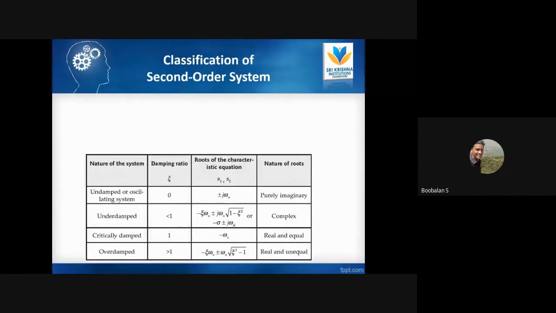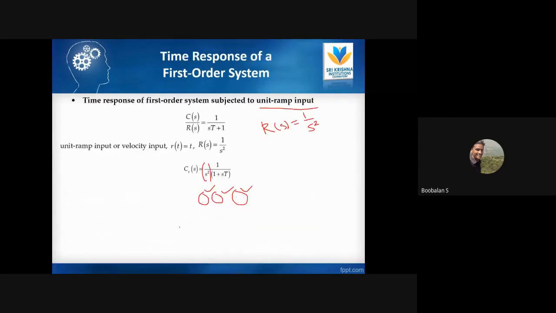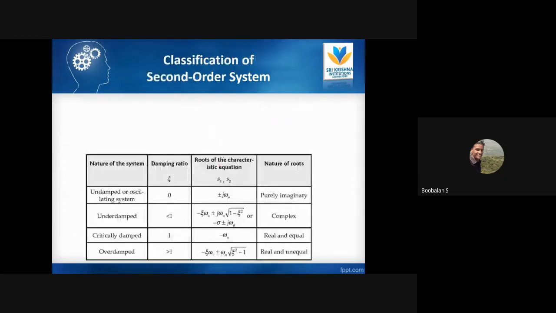These are the things about the first order system, right? Just now we discussed only the first order system. Now we are moving into the second order system. What is meant by second order system? The maximum power of s, that is what we call the order of the system, right?